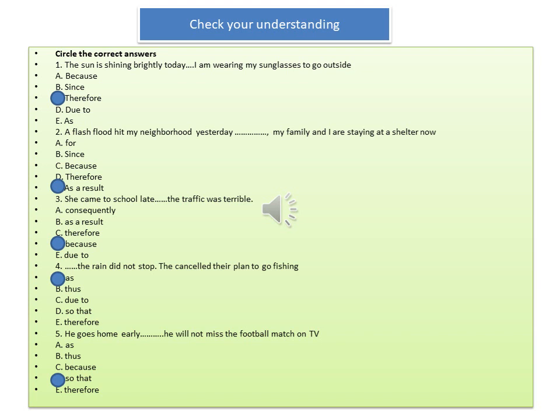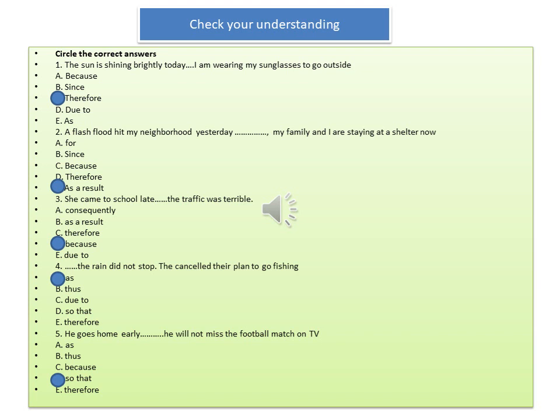3. She came to school late, the traffic was terrible. A. Consequently. B. As a result. C. Therefore. D. Because. E. Due to. The answer is D. Because. 4. The rain did not stop. They cancelled their plan to go fishing. A. As. B. Thus. C. Due to. D. So that. E. Therefore. The answer is A.